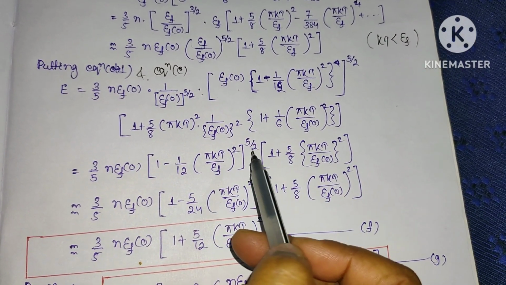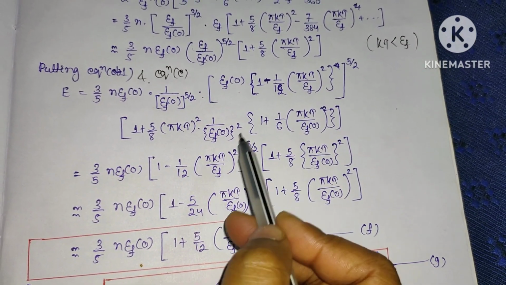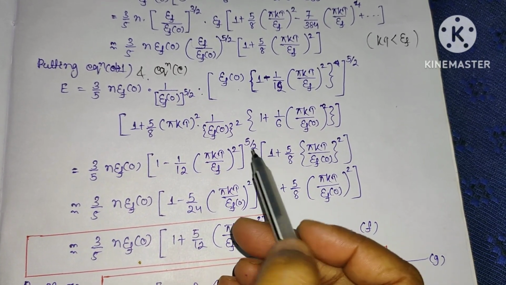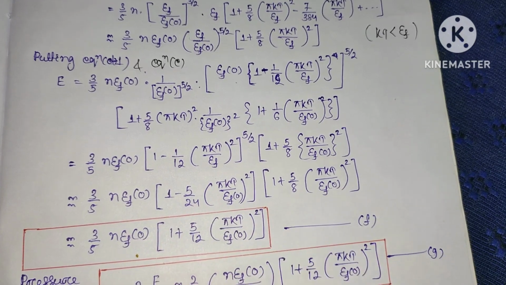When we see the binomial expansion, you have to just multiply this power here, whether it may be negative or positive, in the second term.